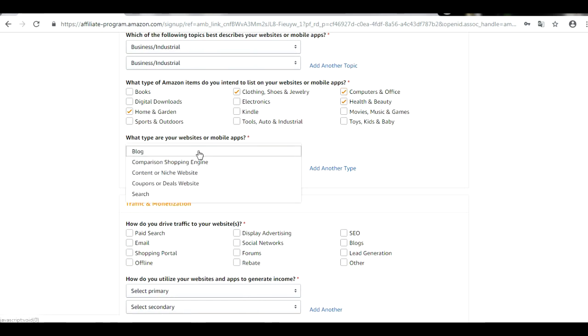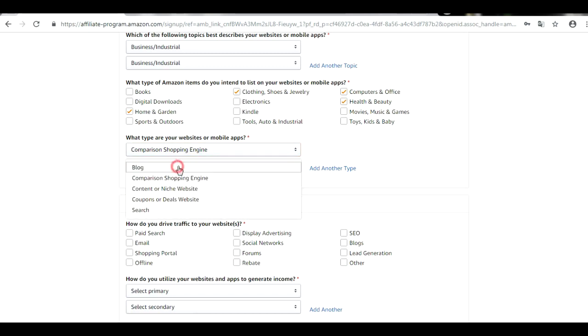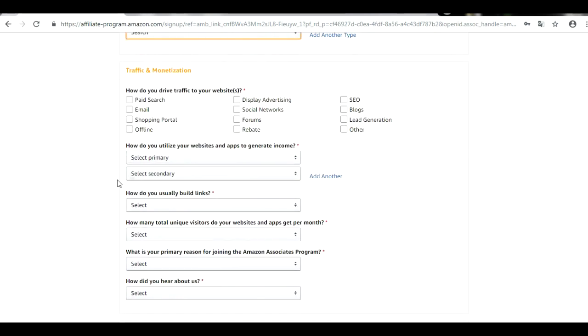It will be important when you have a website, but as we provide the Facebook page, what we must do is just receive our account to start to work and start to get paid. So we can provide almost anything. Here is the traffic and monetization. How do you drive traffic to your website? Of course, guys, how do we drive the traffic to Facebook? We will provide SEO, social networks, email, and maybe paid search or something like that.